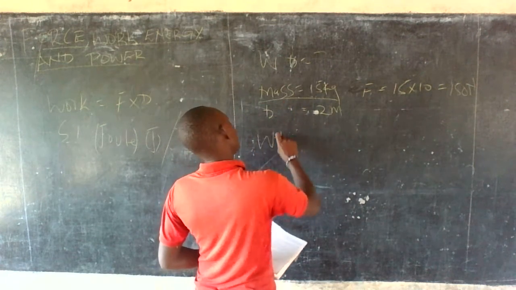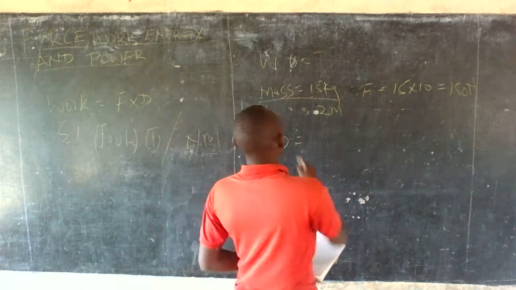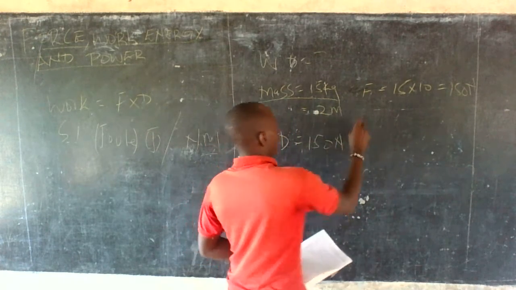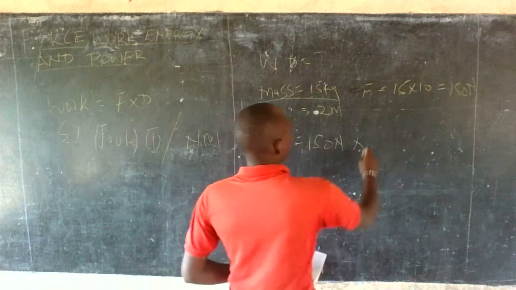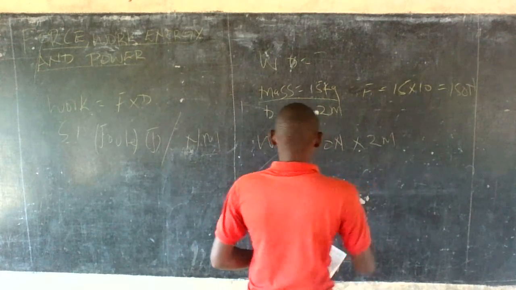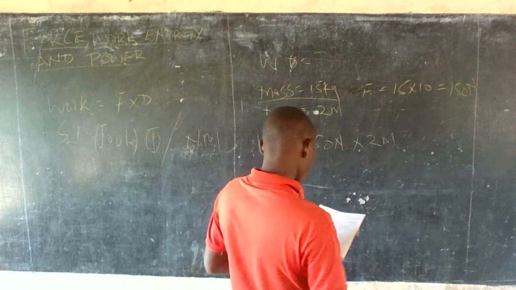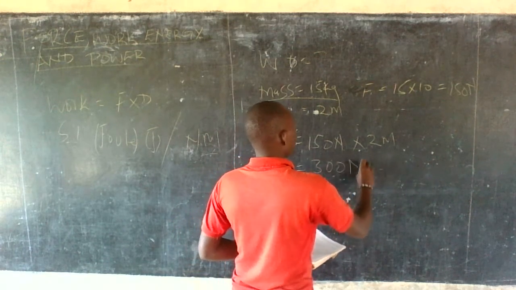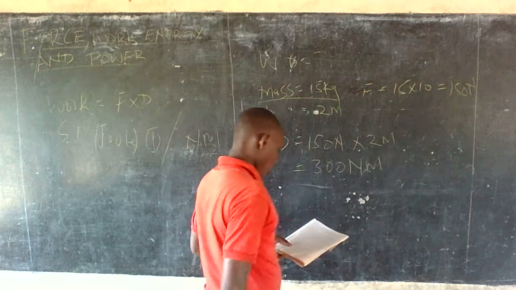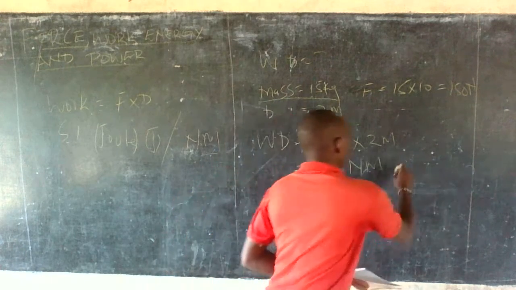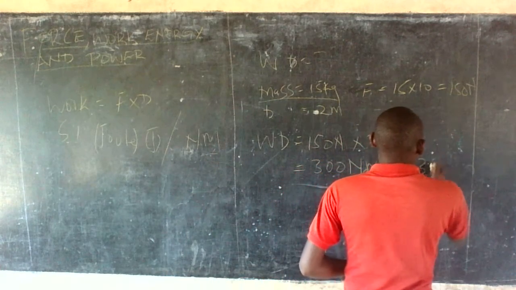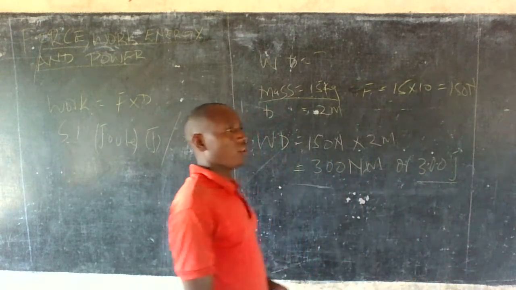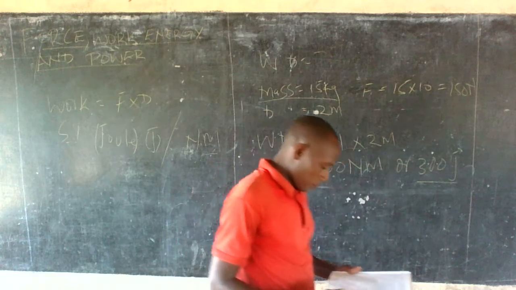At that point the work becomes easy. Work done is given by force, 150 Newtons, multiplied by 2 meters. When you multiply that, you get 300 Newton meters, or 300 joules.